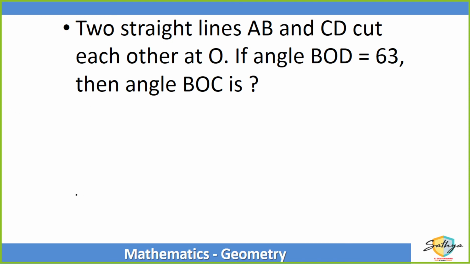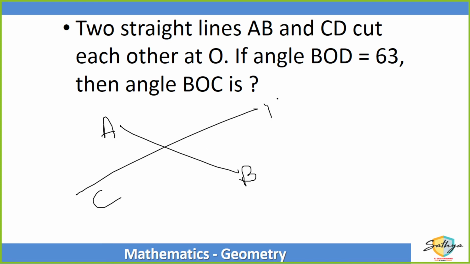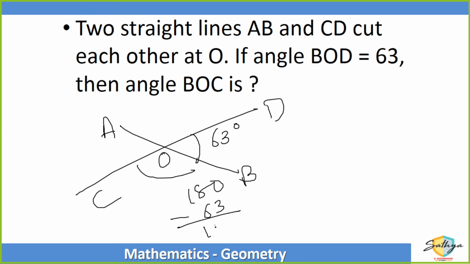चलो, फंडा क्या है? Two straight lines AB and CD, they cut each other at O. Now angle BOD, if this is 63 degrees, then BOC is how much? So 180 minus 63, my answer is 117. 117, straightforward. पप्पू कैलकुलेशन है, कुछ भी नहीं है, सिंपलेस्ट प्रॉब्लम.